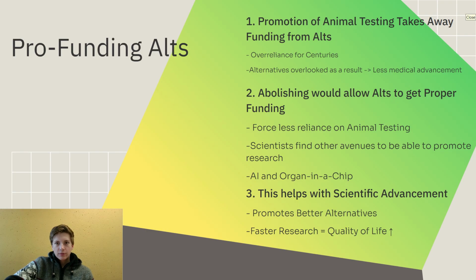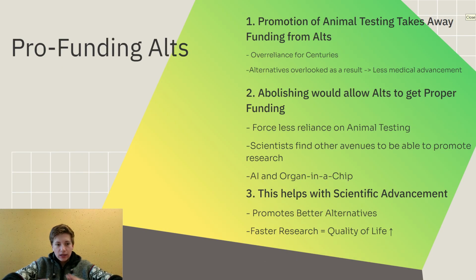Okay. Firstly, that the promotion of animal testing takes away funding from alternatives. Animal testing has been over relied on for so long. And alternatives, as we call back earlier to the lecture, such as AI and organ on a chip, are being underfunded when it comes to animal testing and overlooked as a result. This is leading to a key loss of medical advancement, where we're not trying to find alternatives and instead sticking to one part that we have proven, with the last contention, to be somewhat unreliable.